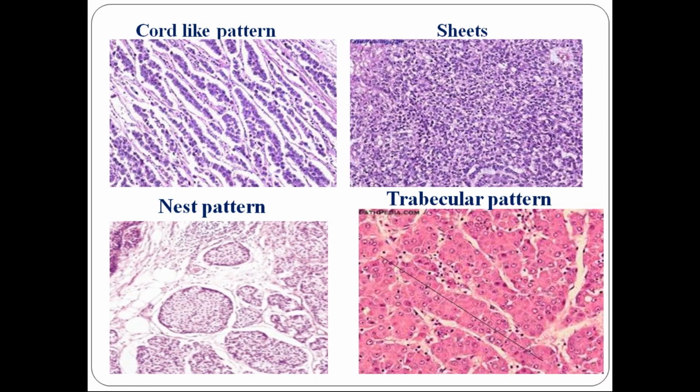Why am I telling you all these patterns? Because you'll get them in your systemic chapters under the tumor section. For each system there is a tumor section which you have to know. There you will come across all these patterns, so you have to know them, so that at that time you don't become confused, wondering what this pattern is.